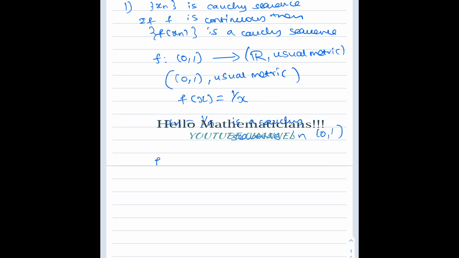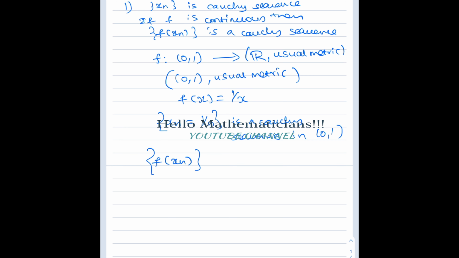Now we look at its image, f of xn. The function is 1 by x, so if you put 1 by n in place of x, you get 1 by 1 by n, which is equal to n.